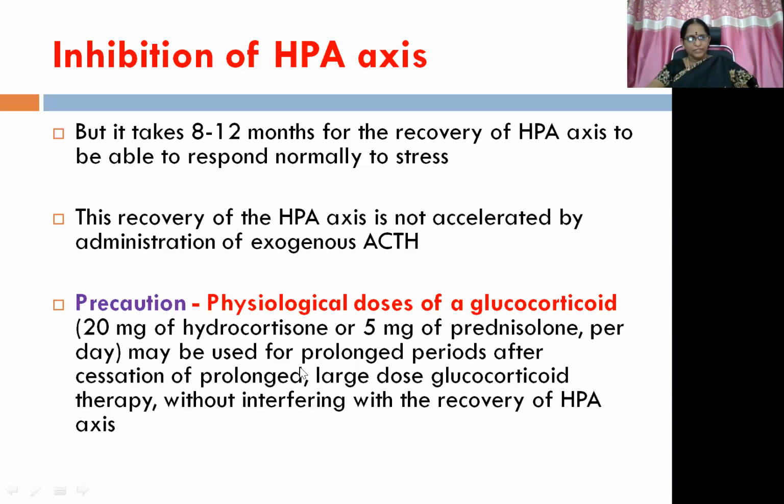So what I mean to say here is, if large dose glucocorticoid therapy is needed to treat some major stressful conditions, rather than continuing the large doses for prolonged periods after initial administration, we can bring the glucocorticoid administration down to the physiological doses, so that the maintenance dose can be continued with the physiological doses, which will not interfere with the suppression of HPA axis. Hope it is clear to you.